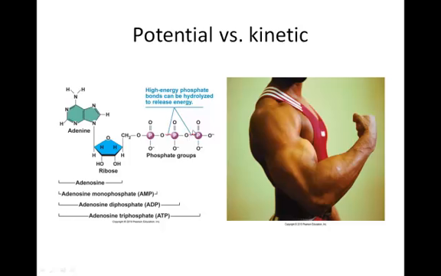And if we break this bond by hydrolysis, then we release that energy, and that energy that is released can power these muscles. So this is the kinetic energy here. If we move our muscles, if we contract those muscles, that's kinetic energy. So kinetic energy, potential energy: energy stored in the bonds, and then energy being released to move the muscles.